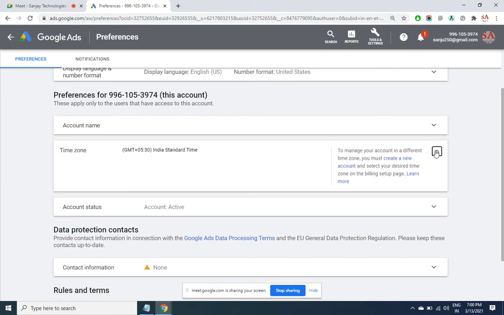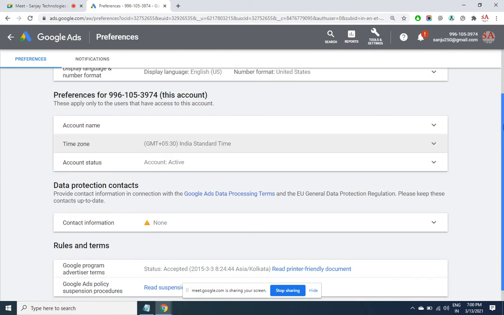This time zone is important because in the reports you will see during which time you have got the ad clicks. Now your client is based in, let's say, US, so he will not be able to understand the timing if here you have set it as IST. So this timing has to be set according to the client's location, so that in the custom made reports that we forward him, he gets to know during which time he has got the peak traffic.